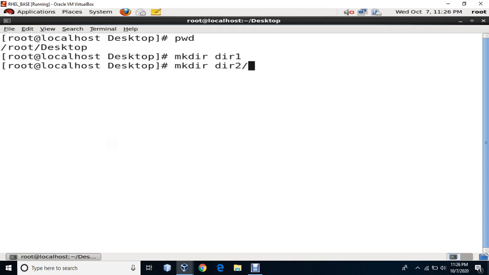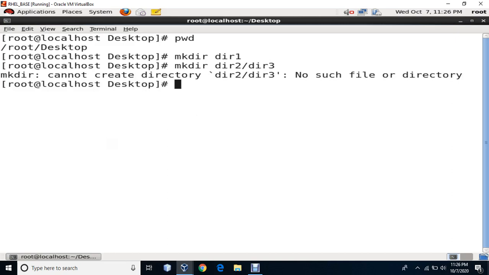But here, I want to create directory 3 inside this directory 2. The moment I press enter, it says cannot create the directory. The reason is it tries to create directory 3 first, but the parent directory of directory 3, that is directory 2, is not yet created. So mkdir, that is the make directory command, does not work in this situation.